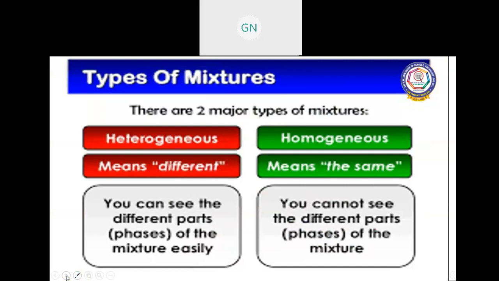Now let us see the types of mixtures: homogeneous mixtures and heterogeneous mixtures. Homo means same and hetero means different. So in a homogeneous mixture, you cannot see the different parts of the mixture. You can see different spaces in the heterogeneous mixtures.